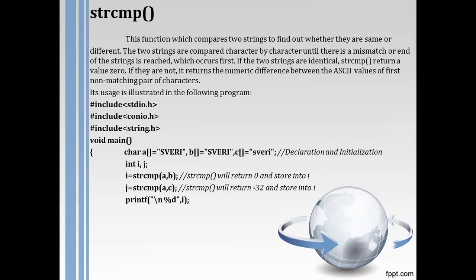Now you can see that if you print i and j, what we discussed earlier, i will definitely store the 0 value, and j will store the minus 32. So definitely we must get this output. First output is 0, second output is 32. Get it? Hope that this part will be clear to you.